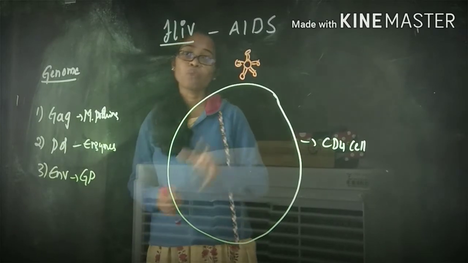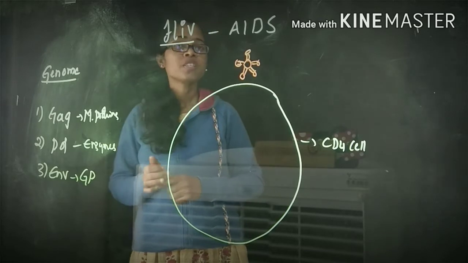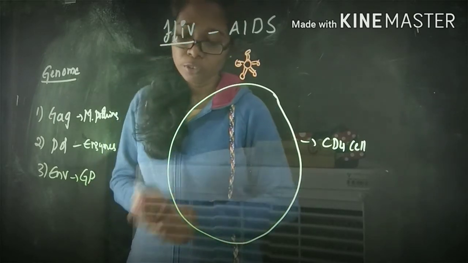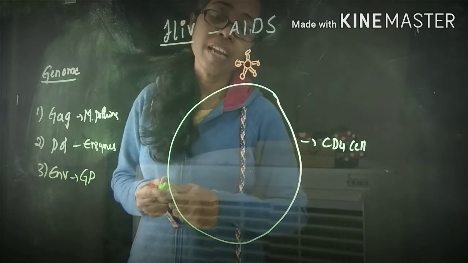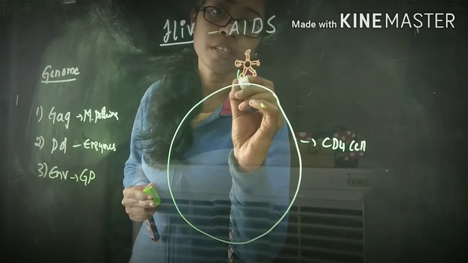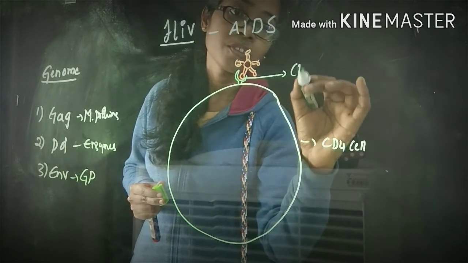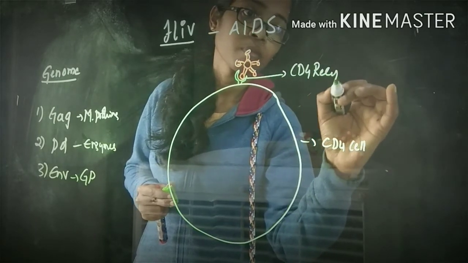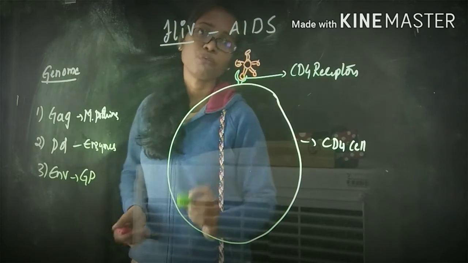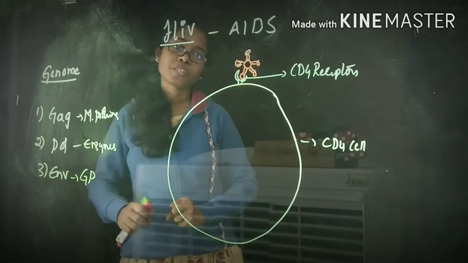That means this is a CD4 cell, and on its surface you have this kind of receptor, which we call a CD4 receptor. Glycoprotein 120 is useful for recognizing the CD4 receptors.